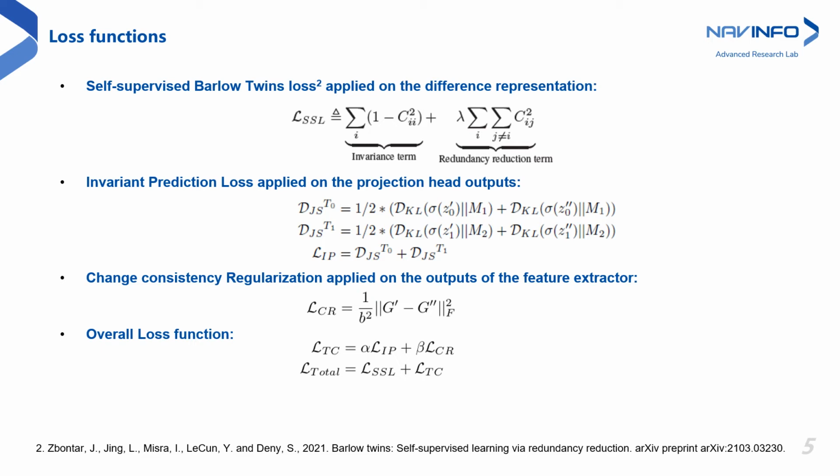We then propose a change consistency regularization to enforce the encoder of the DSP network to elicit similar activations for the image pairs taken at different times. In this way, we incorporate temporal invariance into the DSP model, which implicitly makes the model more robust to noisy changes during the pre-training stage.